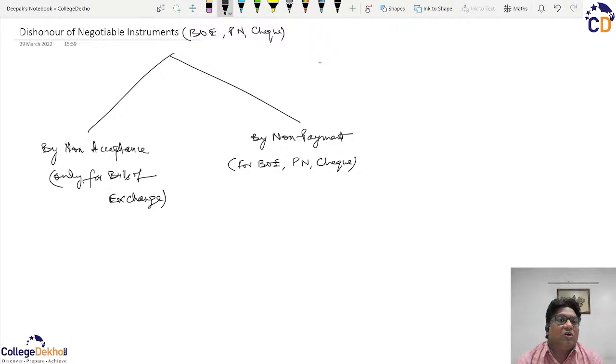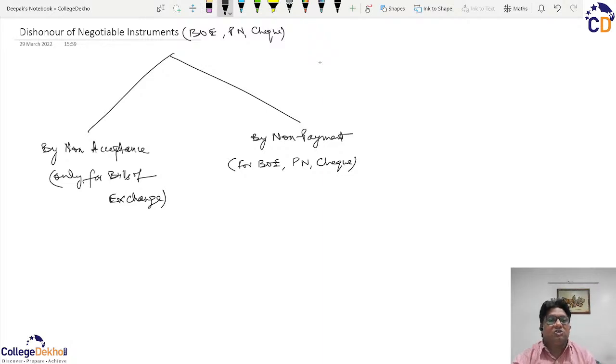So this dishonor of negotiable instrument can be by non-acceptance, and it is specifically written here that this dishonor by non-acceptance can only be for a bill of exchange. So we will first discuss this dishonor by non-acceptance, which is applicable only for bill of exchange. And once we are done with this, then I will explain the dishonor by non-payment, which can be applicable for bill of exchange as well as promissory note or check.